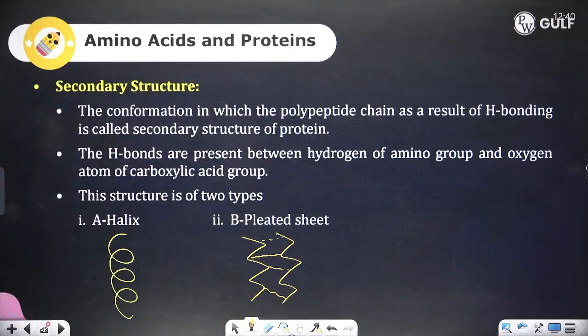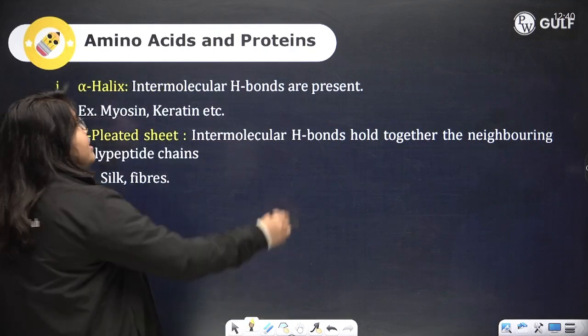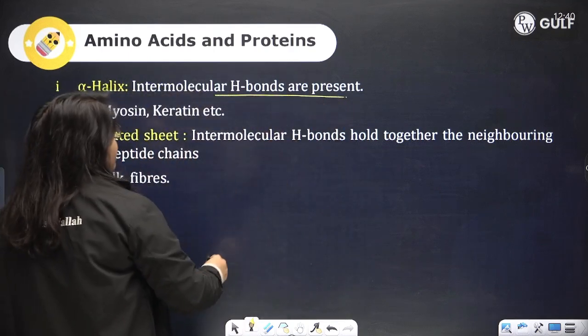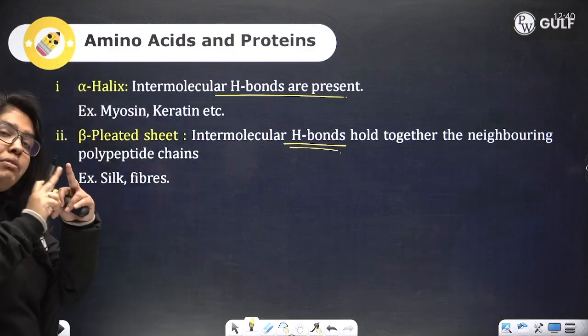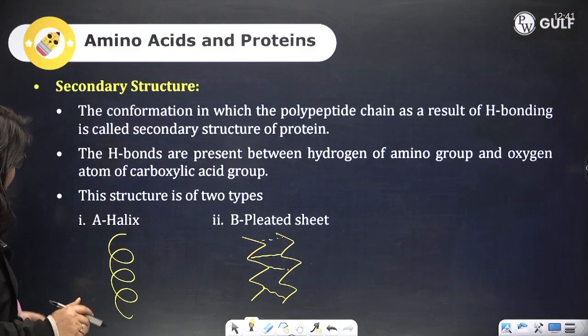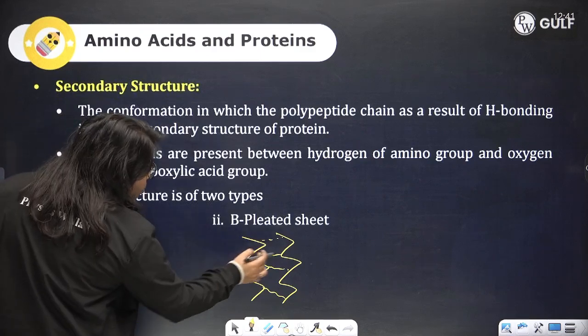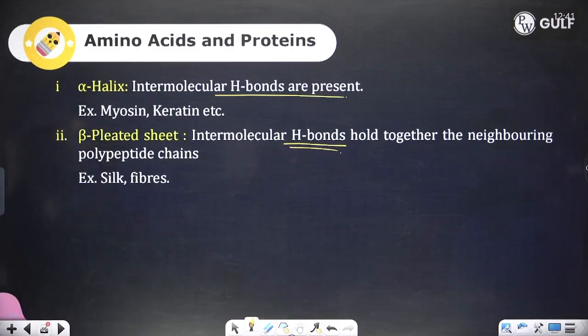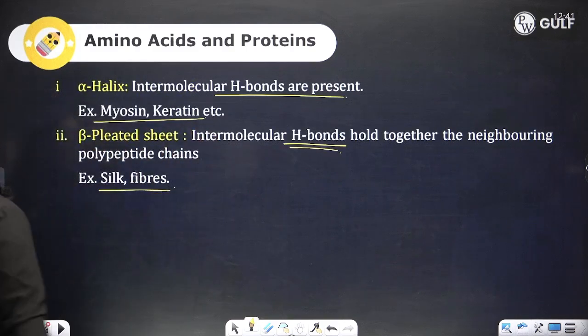Now, there are intermolecular hydrogen bonds present here, between the two chains. In the alpha helix, the hydrogen bonds are present in the same chain. Here, between the two chains, that is the beta pleated sheet. Examples of alpha helix are myosin, keratin; beta pleated sheet is silk fibers.